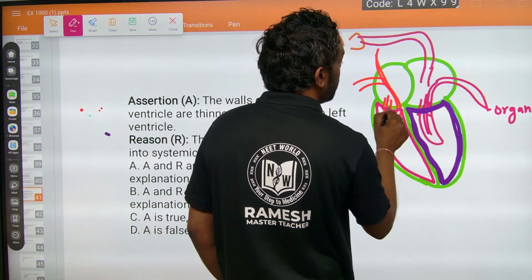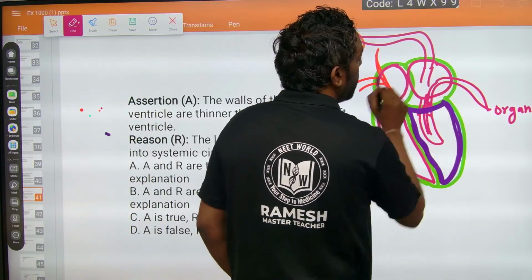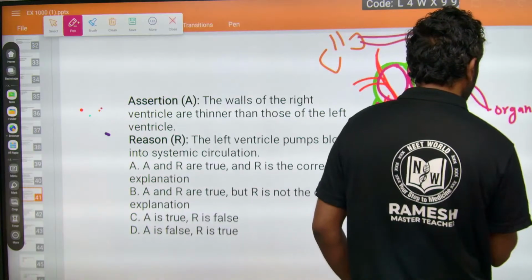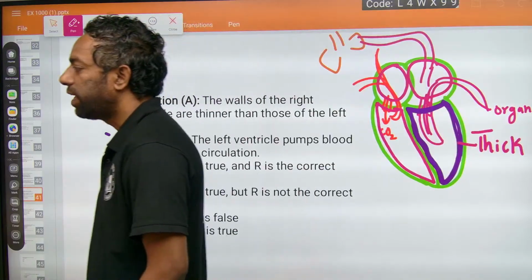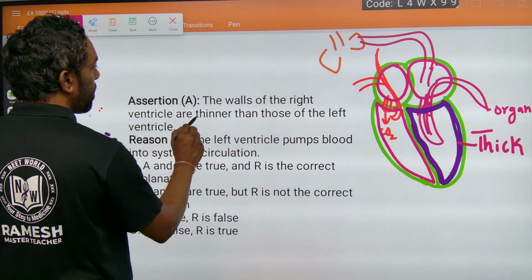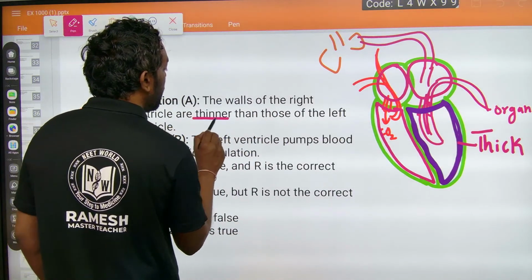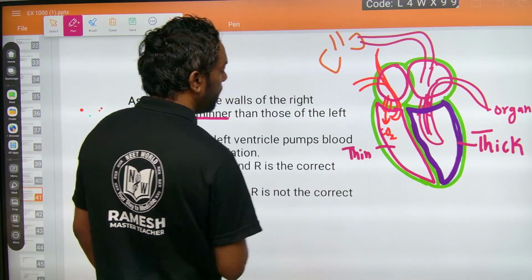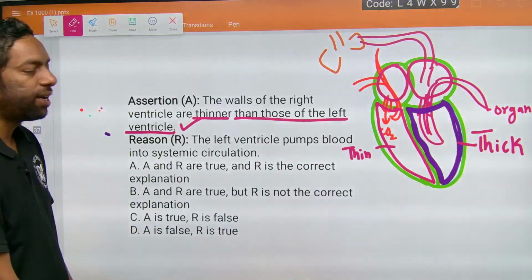The right ventricle is thinner, while the left ventricle itself is thicker, because it has to carry the blood forward. So, the walls of the right ventricle are thinner than those of the left ventricle. This is the statement, right?